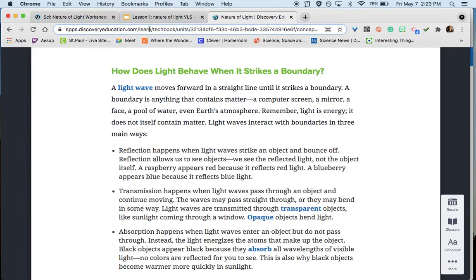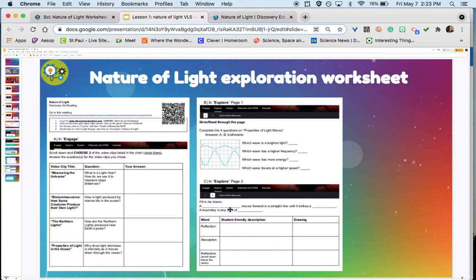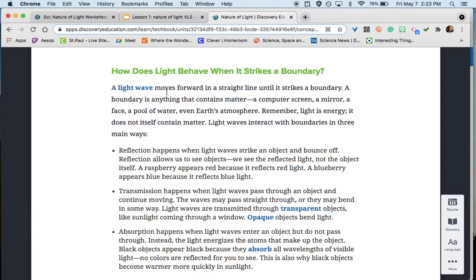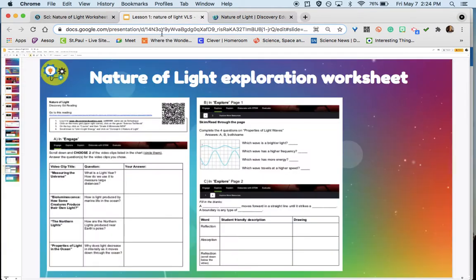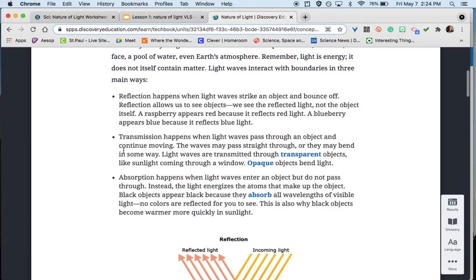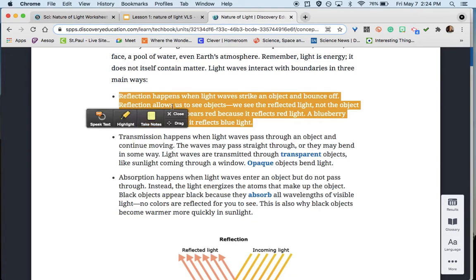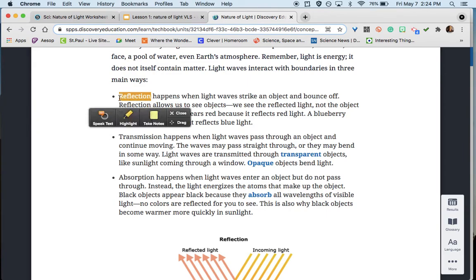And you're going to fill in the blanks. So this says a blank blank moves forward in a straight line until it strikes a blank. A boundary is any type of blank. Try to find that in here. It's going to be in this first paragraph. Then the last part is looking at these 3 words: reflection, absorption, and refraction. You can have it read to you by highlighting it and saying speak text. You can also look up vocab words